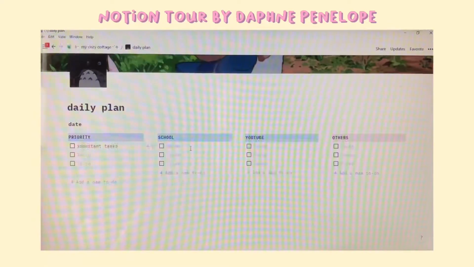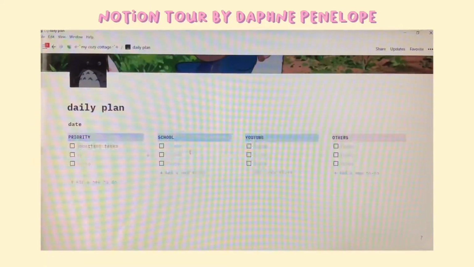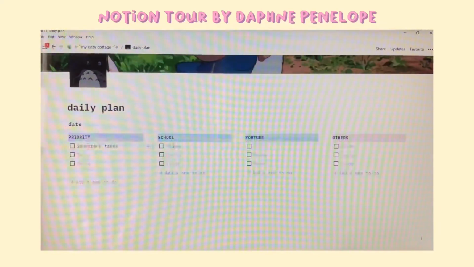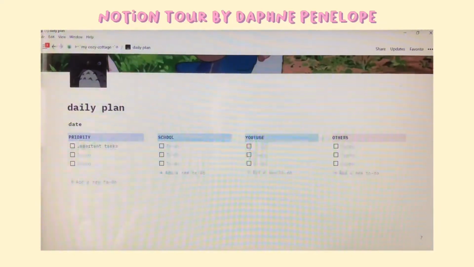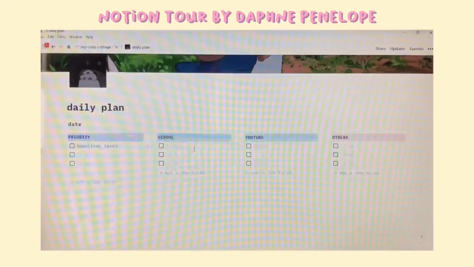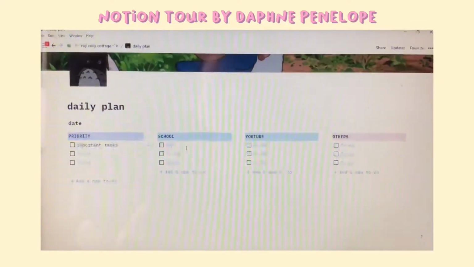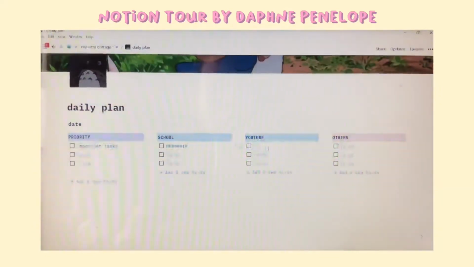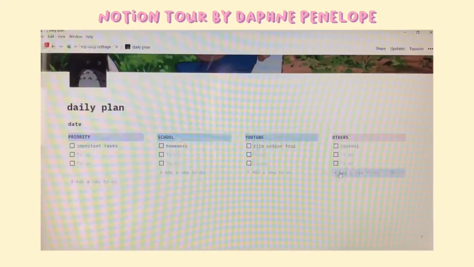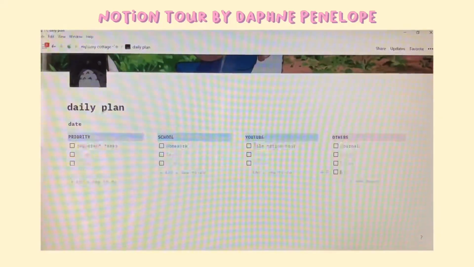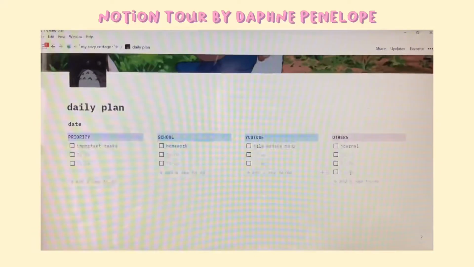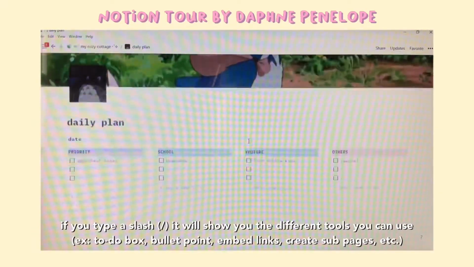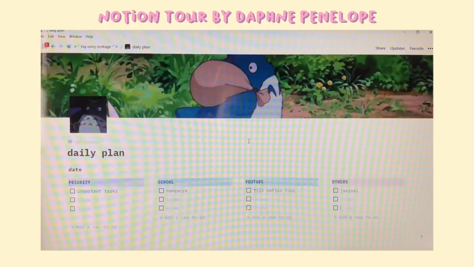I think it's really helpful to have these little categories here because it helps organize my tasks, and it's just nice to see what you have to do for each category. I also added a template button to add to-dos, so I don't have to do the slash thing. And that's all for my daily plan page.